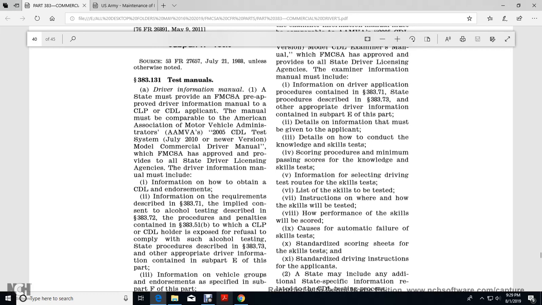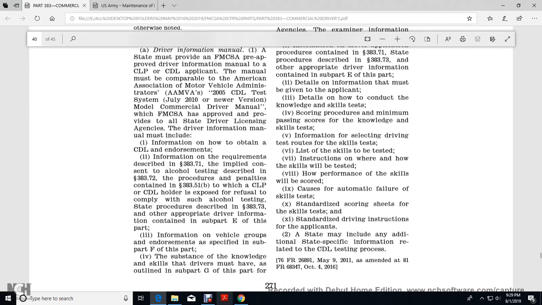The Federal Motor Carrier Safety Administration provided that all state driver license agency driver information must include information on how to obtain the CDL endorsement, information requirements described in 383.71; implied consent for the alcohol testing described in 383.72; and procedure penalties contained in 383.51(b). A commercial license permitting CDL holders exposed to refusal to comply with such alcohol testing, state procedures described in 383.73.